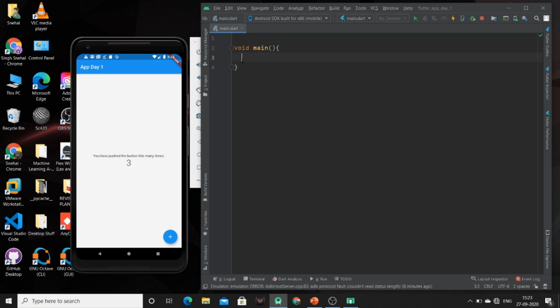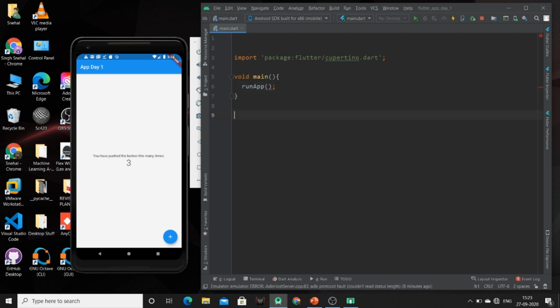Now before using any widget of Flutter, we have to import the material design package for using any widget of the material design. So first of all we have to use the run app function, as we are going to run our app.